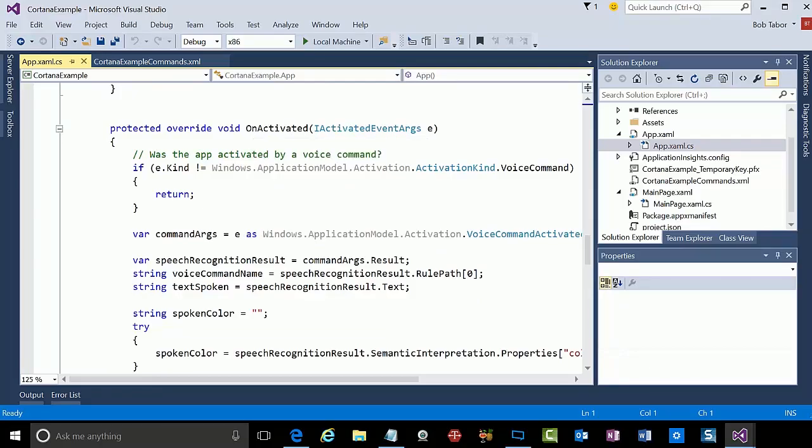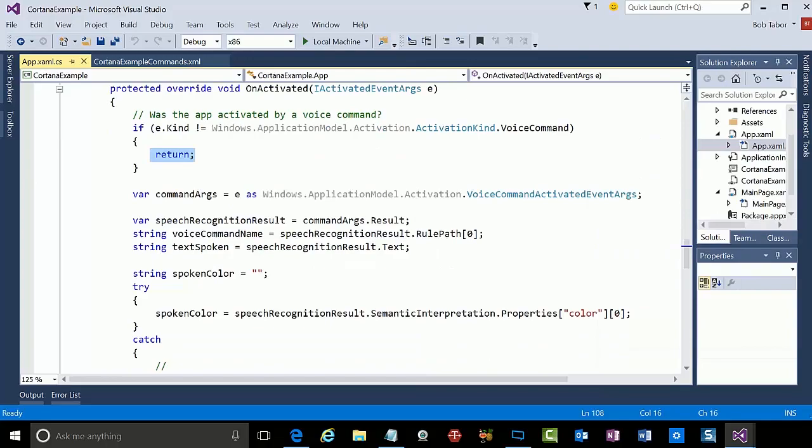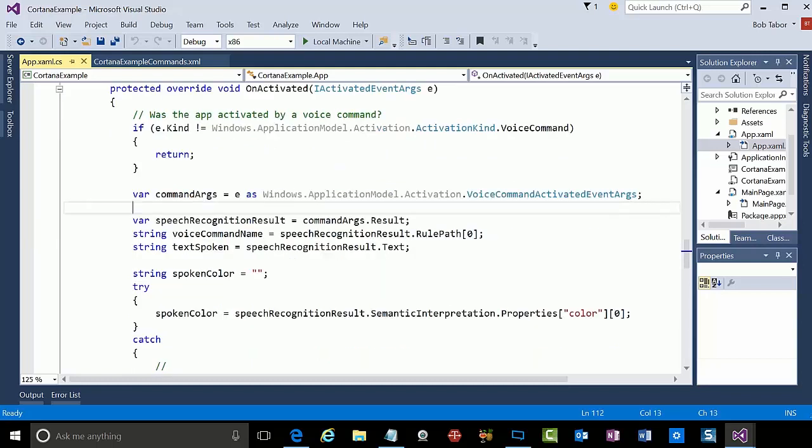And specifically, I want to know how this application was activated. Was it activated as a result of a voice command? If it wasn't, then I want to return. But if it was, then I'm going to grab out the command arguments that were passed in as IActivatedEventArgs. And so we're casting them essentially to a specific type of event args called the VoiceCommandActivatedEventArgs. And then once we have the command args for voice, we can grab off